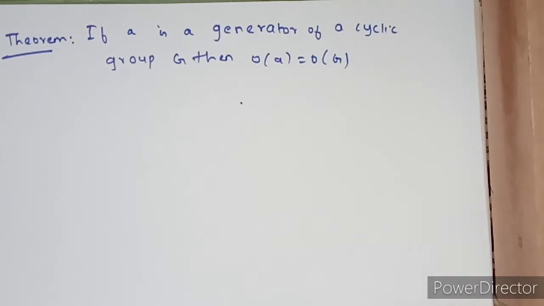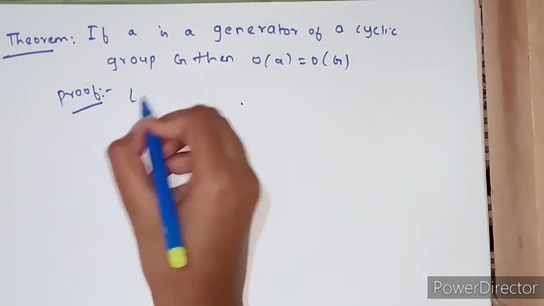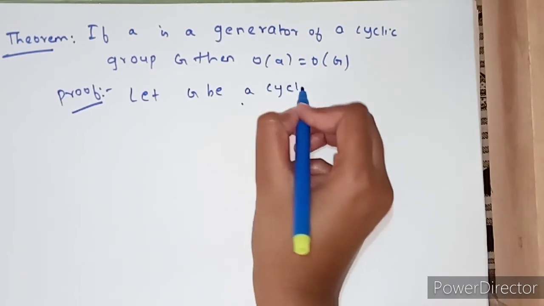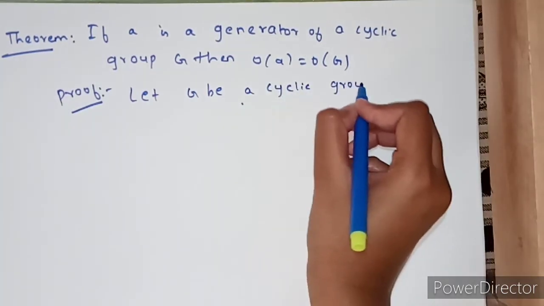Here they have given G as a cyclic group and A as its generator, and we have to show that the order of the generator is equal to the order of the group. Okay, so this is the statement. Now coming to the proof. First write the given data. They have given that let G be a cyclic group and A is its generator, right?